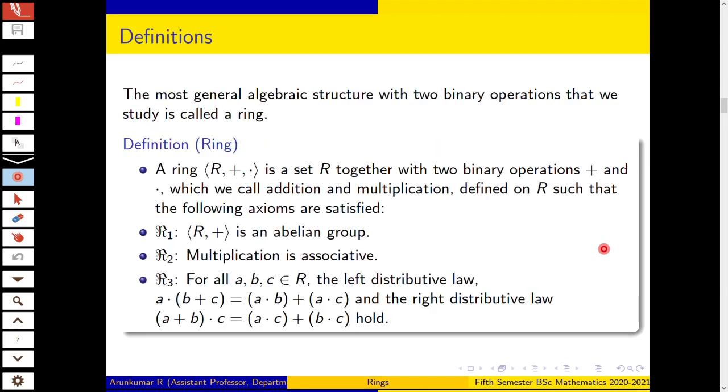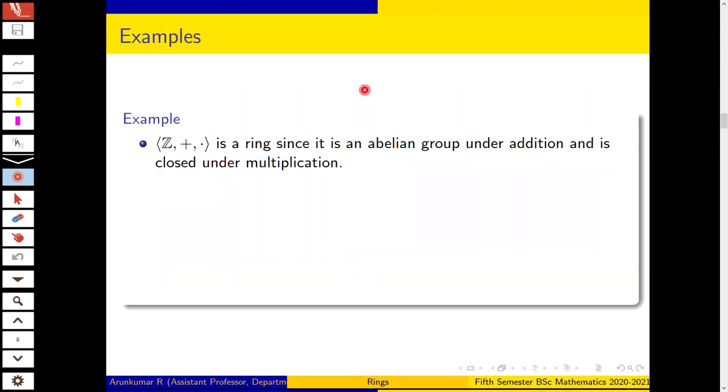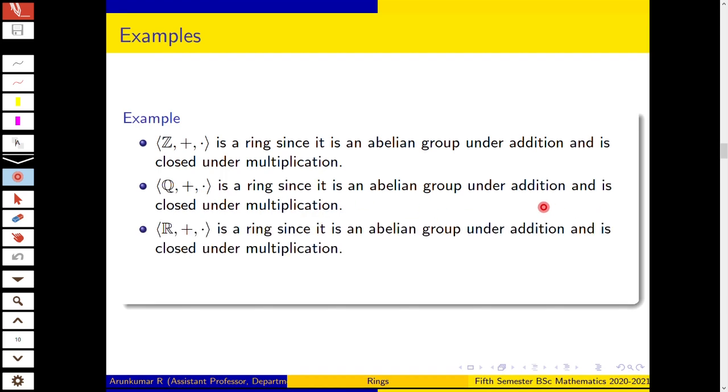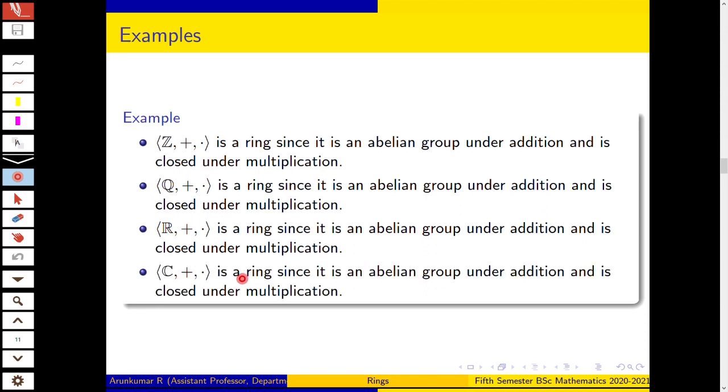Now we give some examples. The set of all integers together with addition and multiplication is a ring. You know that (Z, +) is abelian, multiplication is associative on Z, and the left and right distributive laws hold on Z. Similarly, Q with addition and multiplication is a ring. R with addition and multiplication is a ring. R is the set of reals, Q is the set of rationals. And C, the set of complex numbers with addition and multiplication, is a ring.